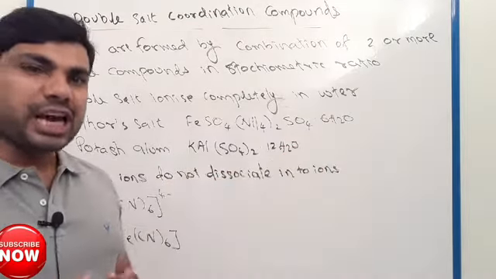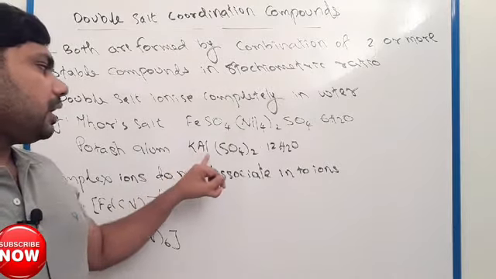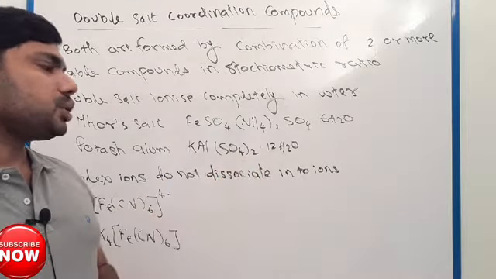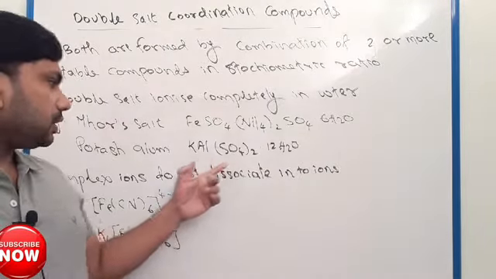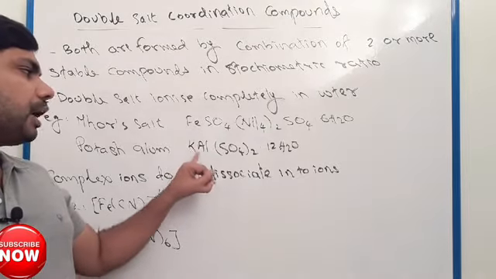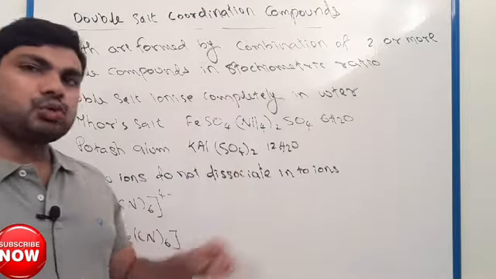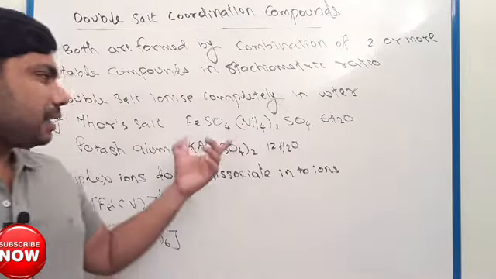Another one is potash alum, KAl(SO4)2·12H2O, potassium aluminium sulfate with 12 water molecules. These are examples of double salts.